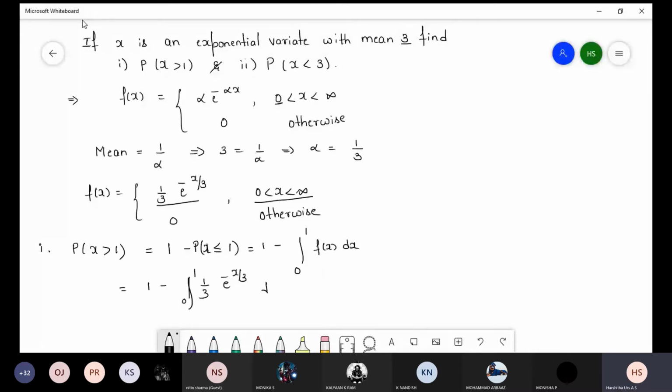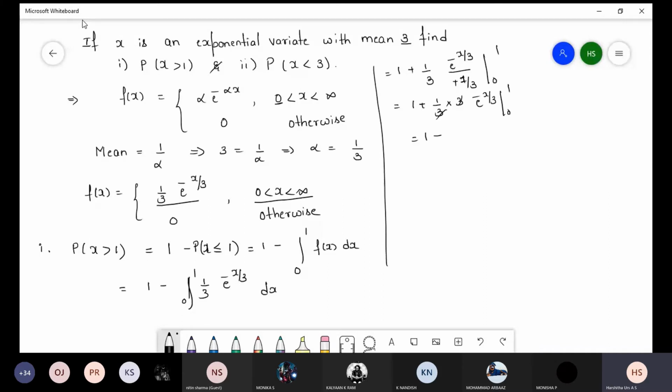That is equal to 1 minus 1 by 3. Integration of e power minus x by 3 is e power minus x by 3 divided by minus 1 by 3, with limits from 0 to 1. Minus minus is plus, plus 1 by 3, and the reciprocal of this 1 by 3 is 3, e power minus x by 3, limits from 0 to 1.